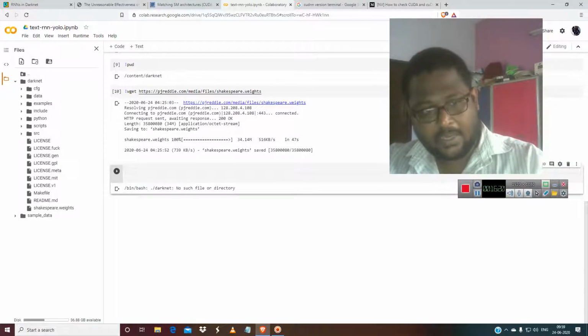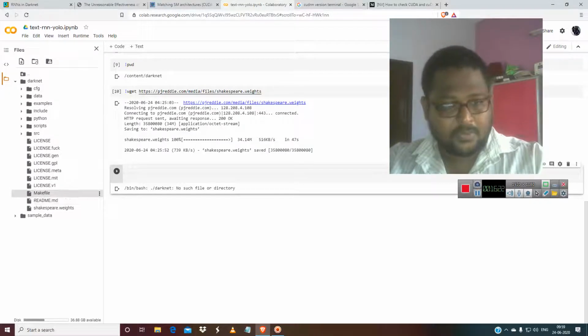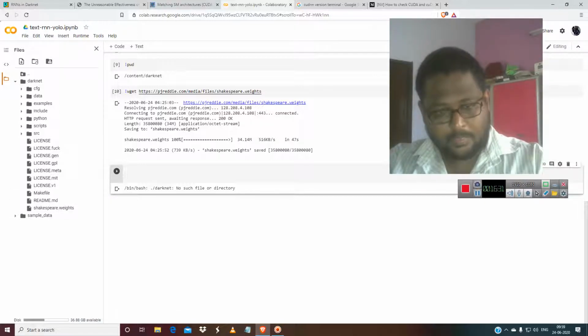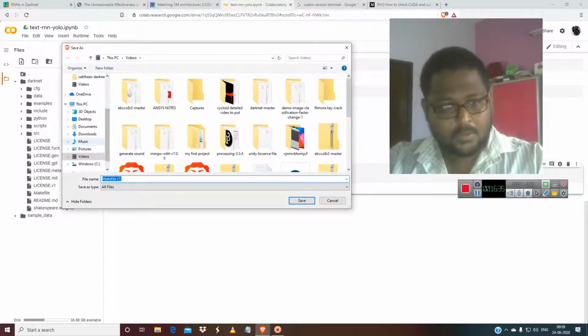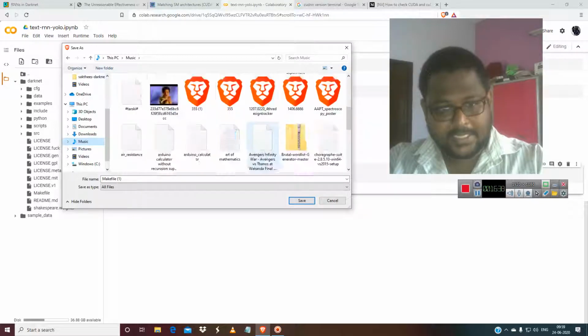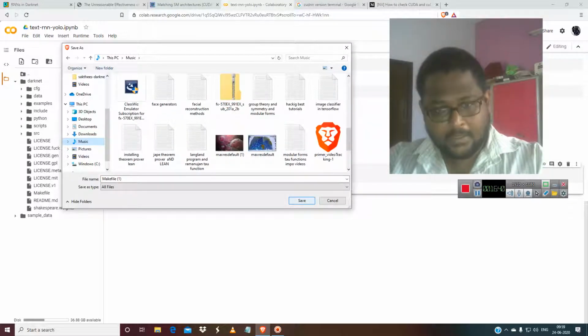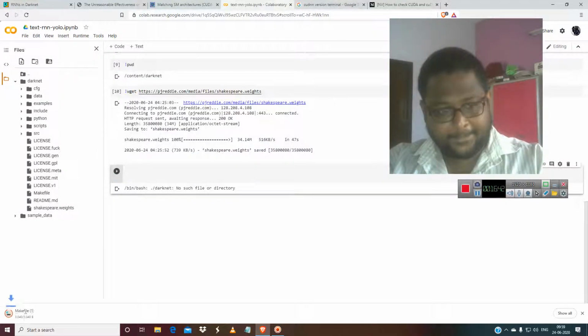Delete this for now. The make file is over here, so I have to download the make file. Let me do it on music because there is nothing over there. Let's save this make file. There's a file over there, and let's go to the music file.